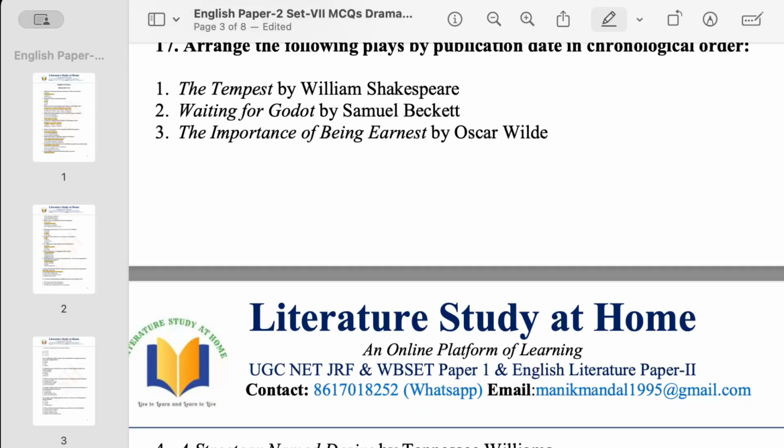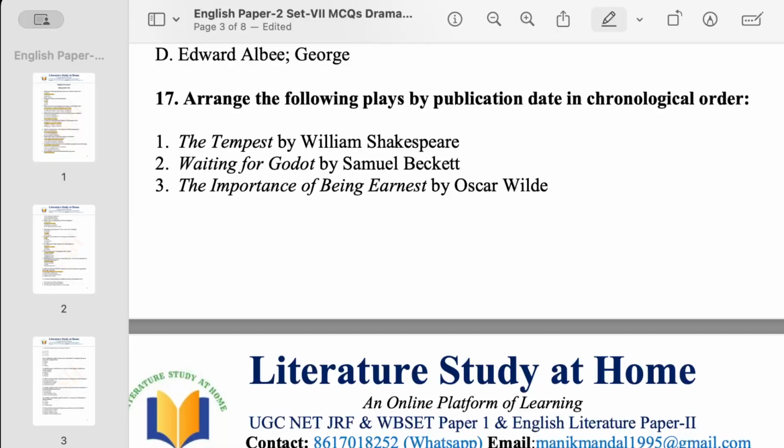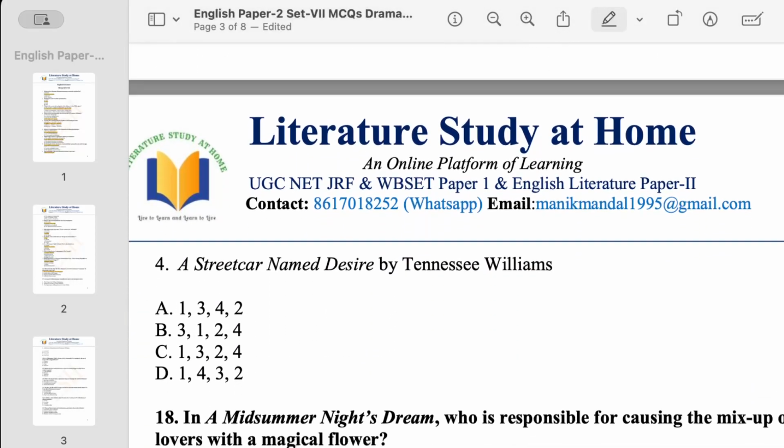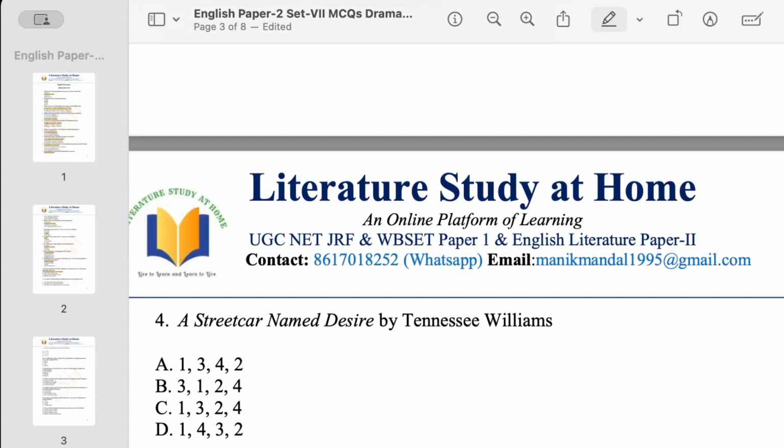Then we have The Importance of Being Earnest by Oscar Wilde in 1895. And then A Streetcar Named Desire, which I have already discussed, in 1947. So for the time being, The Tempest will be the first one. That means we have found option A, C, D. That is our primary concern. So now next one is obviously